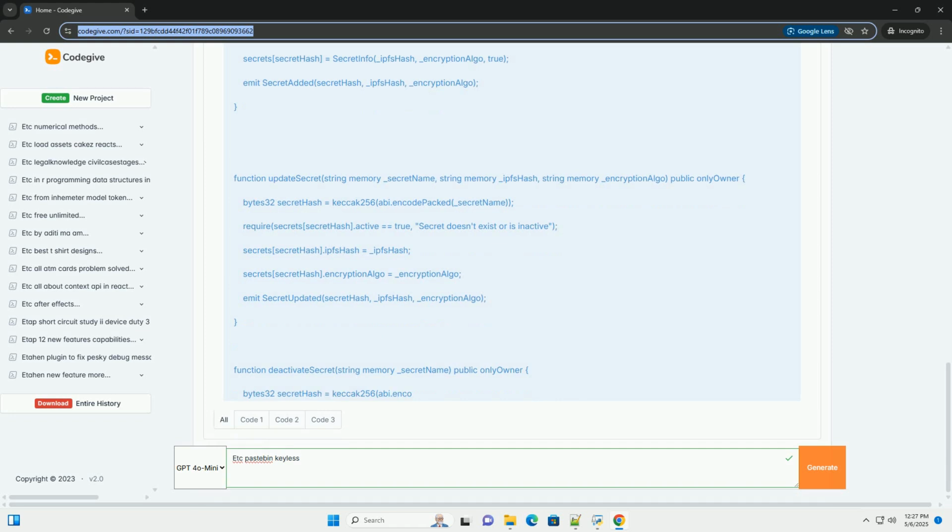AddSecret function adds a new secret's metadata to the secrets mapping. Only the owner can add secrets. UpdateSecret function updates an existing secret's metadata. Only the owner can update. DeactivateSecret function deactivates a secret, preventing access. Only the owner can deactivate.